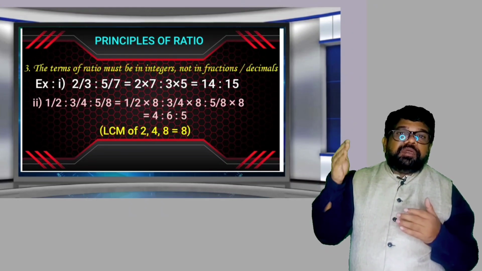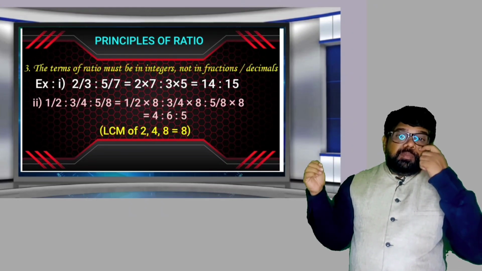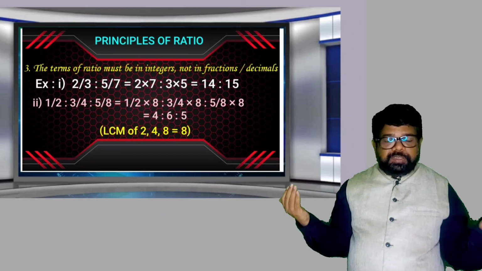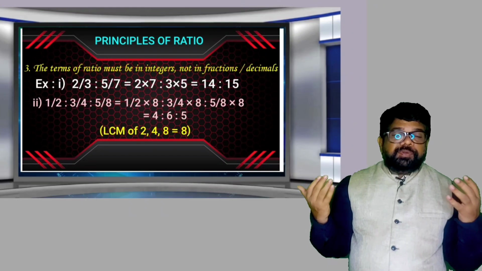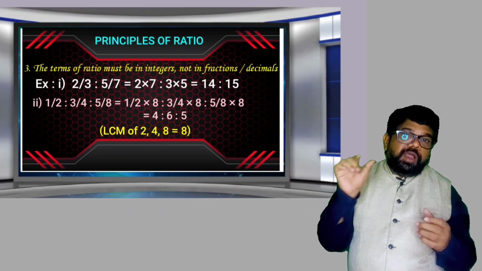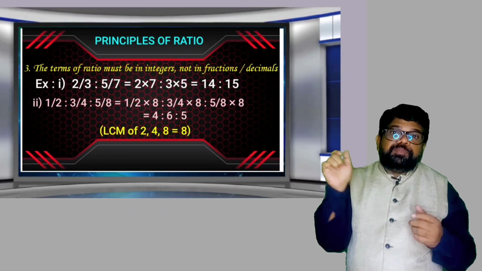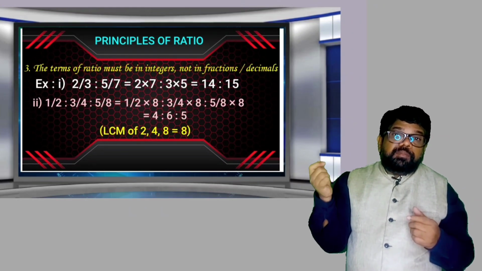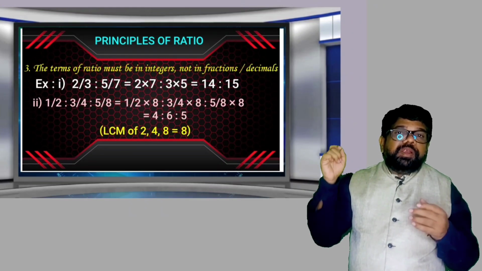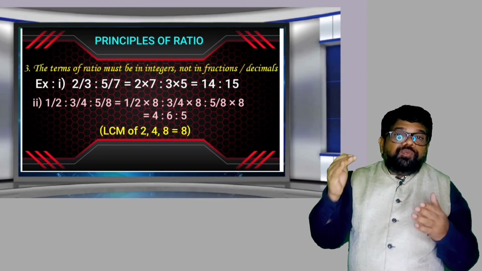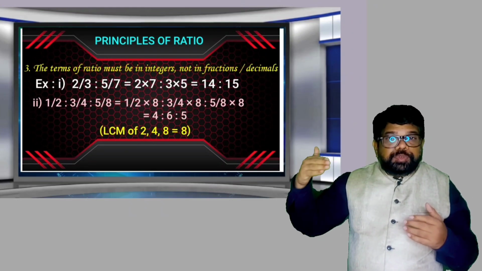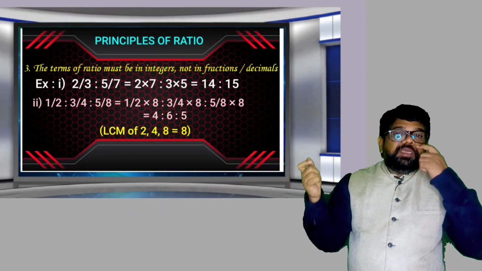If the larger number is exactly divisible by the remaining numbers, we say that the larger number itself is the LCM. It is a very simple shortcut to calculate the LCM. So many shortcuts are there for the LCM. It is one of the approaches, based on the nature of the values. Now here 2, 4, 8. What is the larger number? 8. 8 is divisible by 2 and by 4. So 8 is the LCM of 2, 4 and 8.